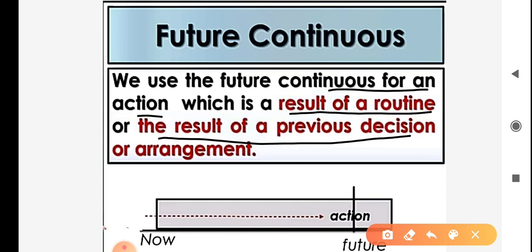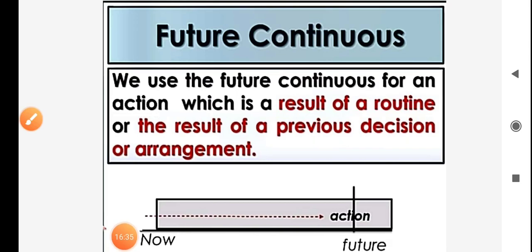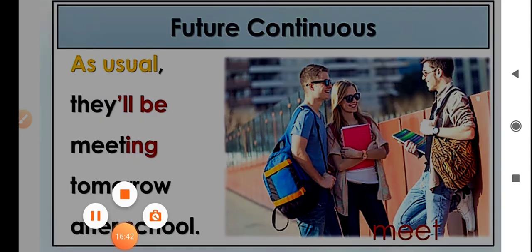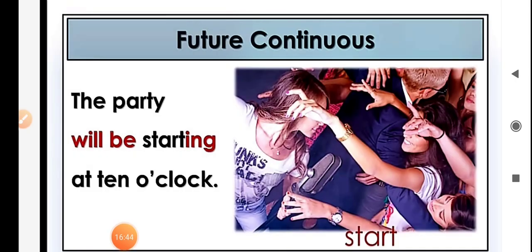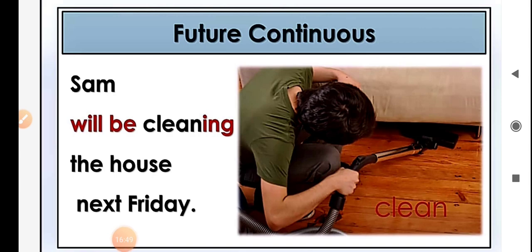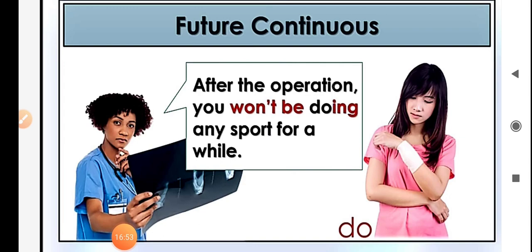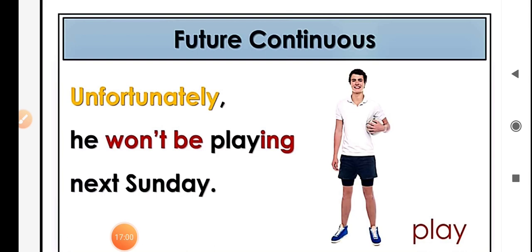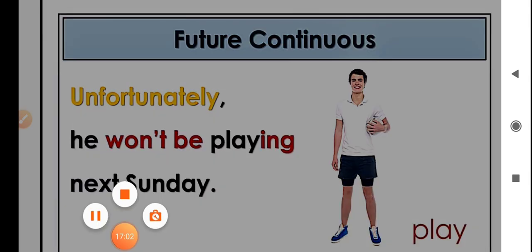Next usage. We use the future continuous for an action which is a result of a routine or the result of a previous decision or arrangement. For example, as usual, they will be meeting tomorrow after school. The party will be starting at 10 o'clock. Sam will be cleaning the house next Friday. After the operation, you won't be doing any sport for a while. Unfortunately, he won't be playing next Sunday.